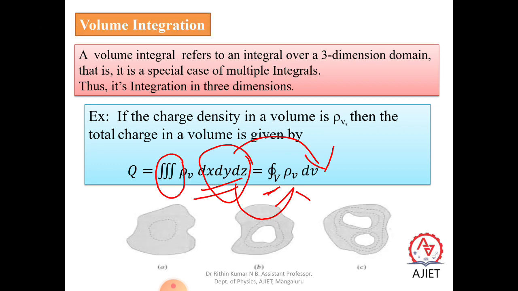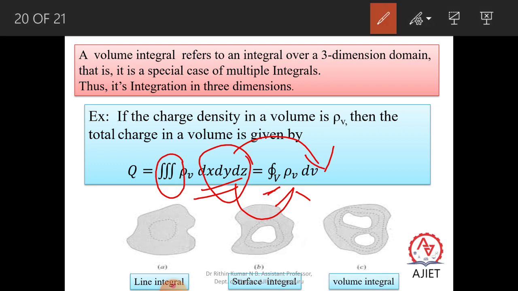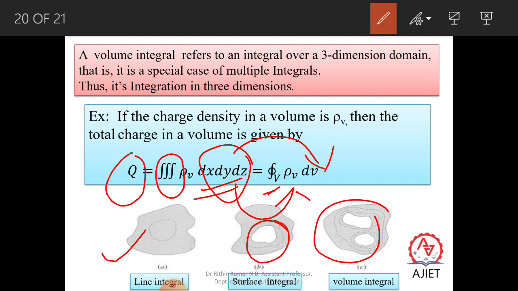So together, if you consider, this is the example of a line integral, a small surface here, the surface integral, and a volume. It looks like a two-dimensional shape, but actually you have to consider it as a three-dimensional shape, for example the volume of a sphere. So to calculate the total number of charges across this volume, we go with the volume integral. So here Q refers to the total charges present in this volume.